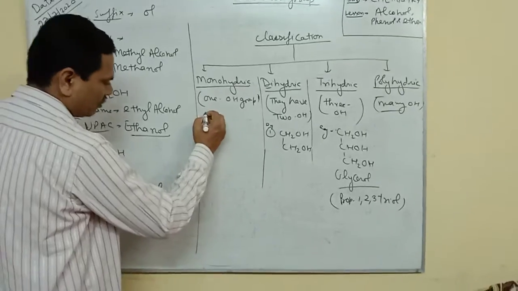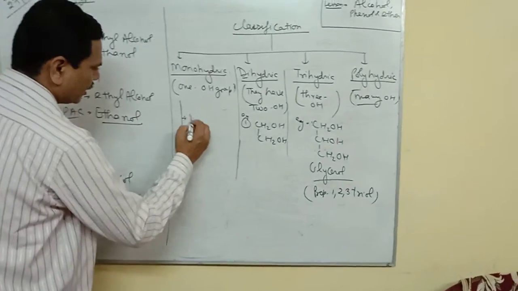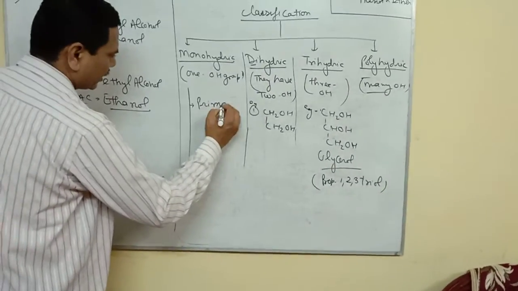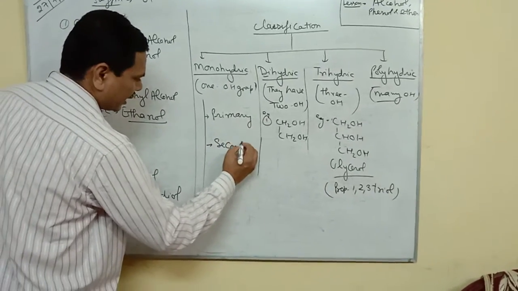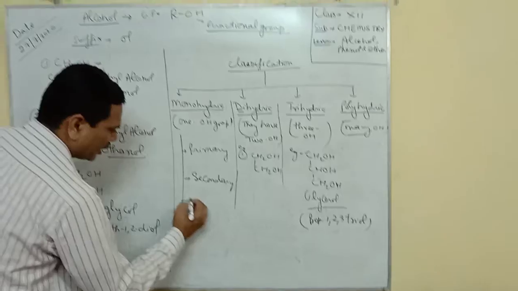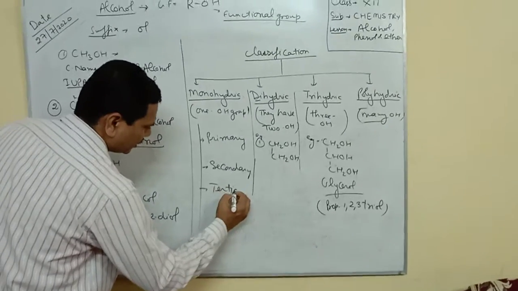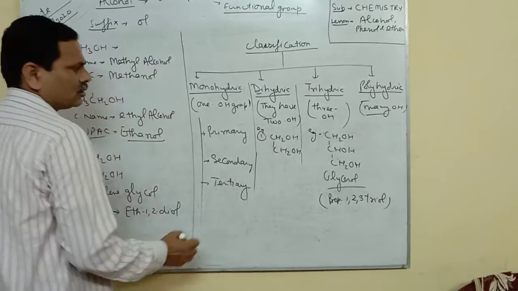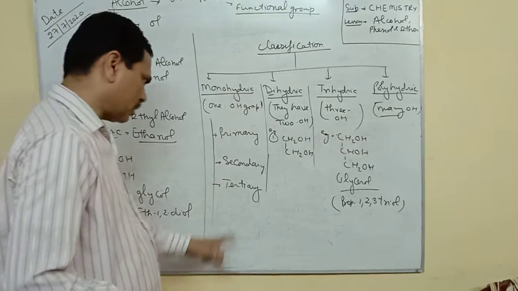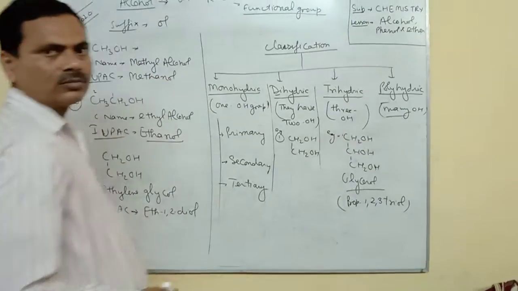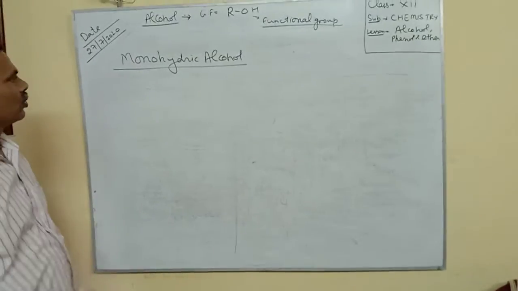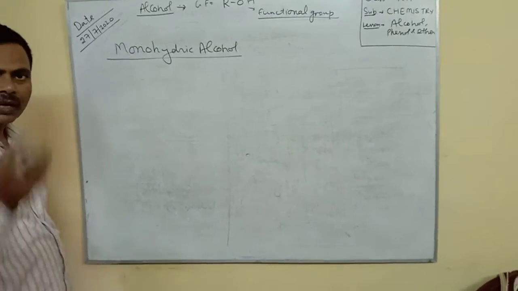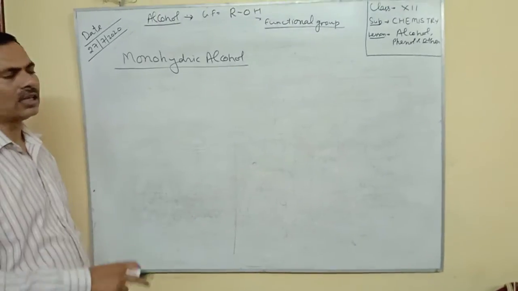Monohydric alcohols are further classified into three categories: primary alcohol, secondary alcohol, and tertiary alcohol. Further, I will tell you about the primary, secondary, and tertiary.